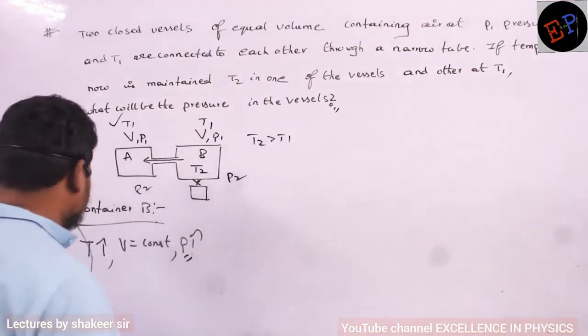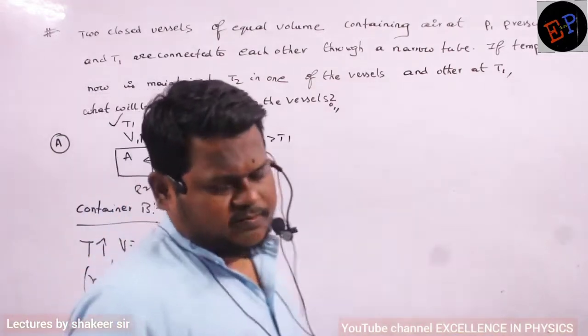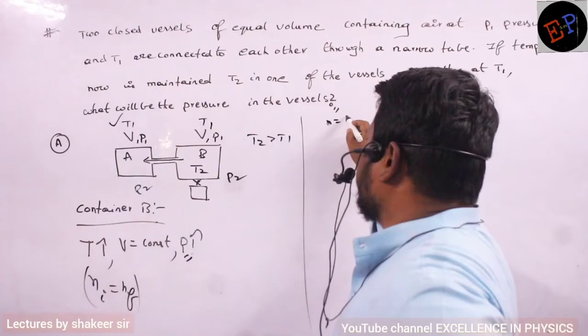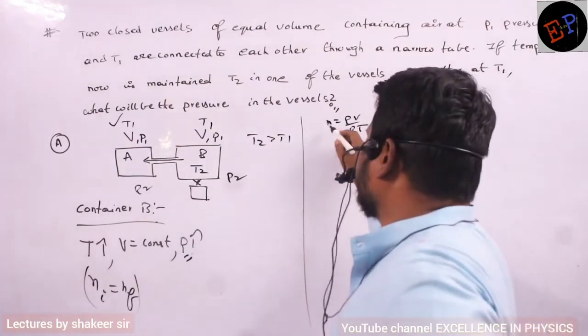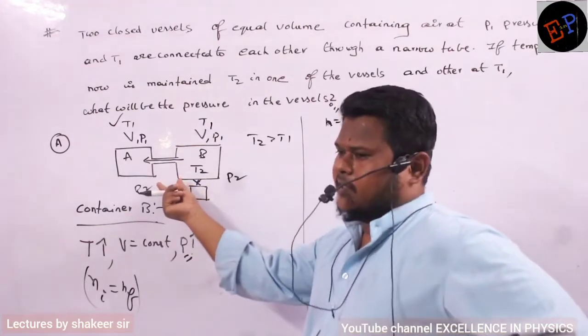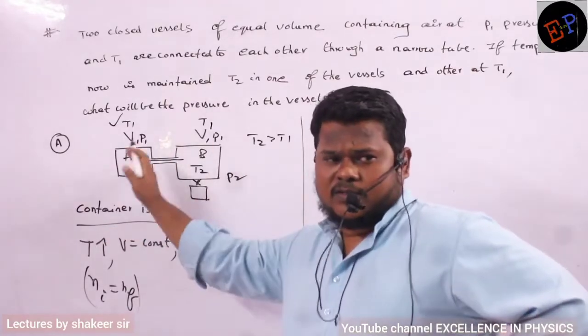Therefore, number of initial moles is equal to number of final moles. This is after connection, and this is after heating. So write down the number of initial moles in the total system. The N value is equal to PV divided by RT, no? So we will calculate N before heating and after heating. The pipe is already connected, so this total I can take as one system.